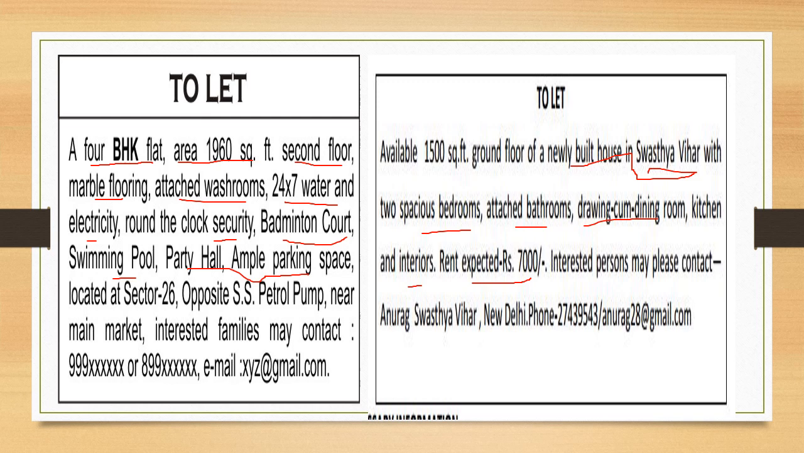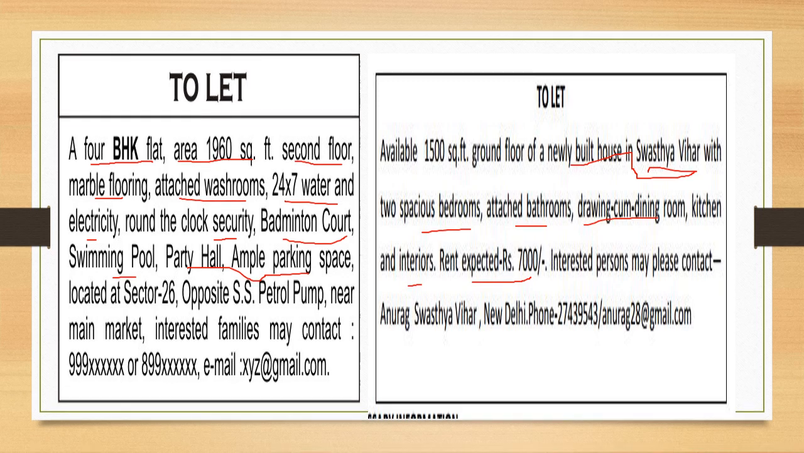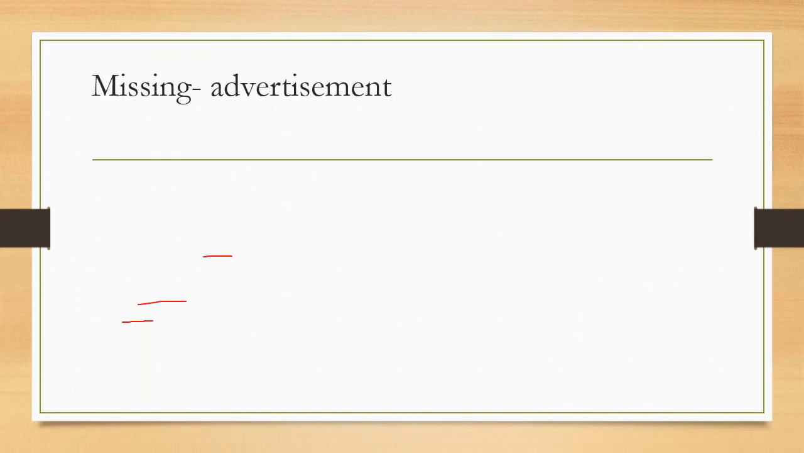It's about the bedroom, attached bathroom, drawing, dining room, kitchen and interior. Rent expected 7,000. Interested person may contact. Now this is the address, phone number and email ID again. So this is about the to let. I hope that you have understood better with the help of this example.